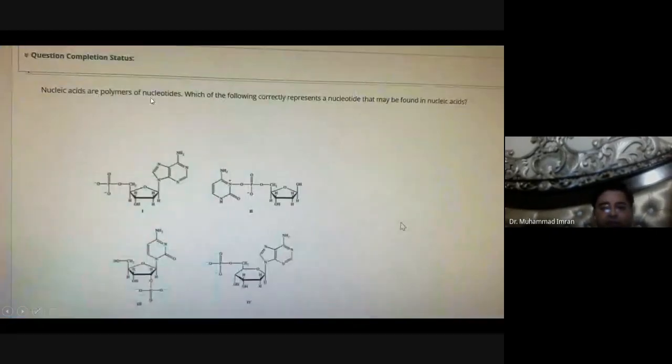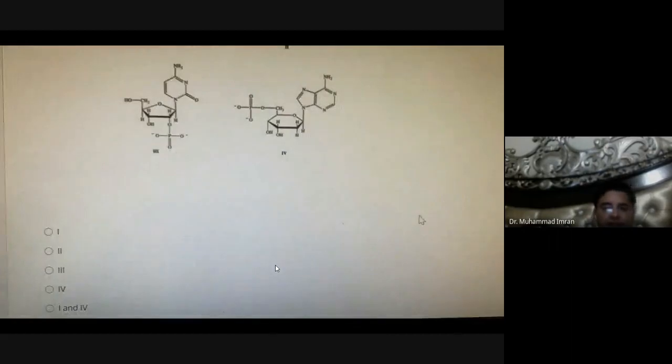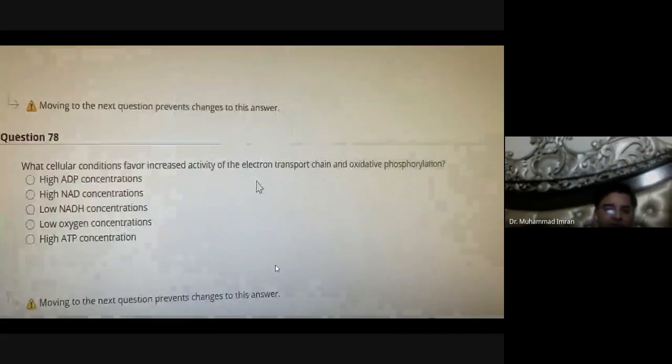Nucleic acids are polymers of nucleotides. Which of the following is correctly represented as a nucleotide that may be found in nucleic acid? This is a nucleotide. This is a nucleotide. This is not a nucleotide. This is not a nucleotide. So 1 and 4 are nucleotides which can participate in nucleic acid production.